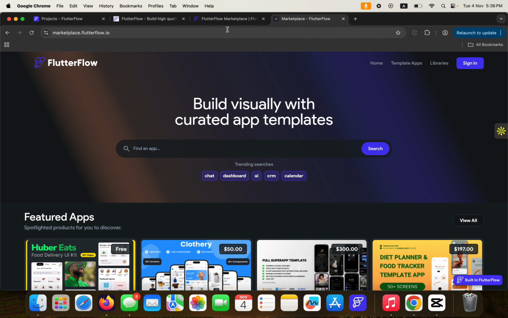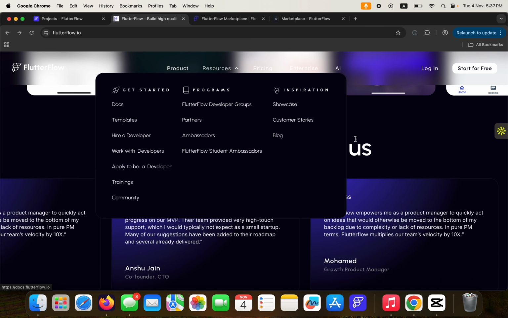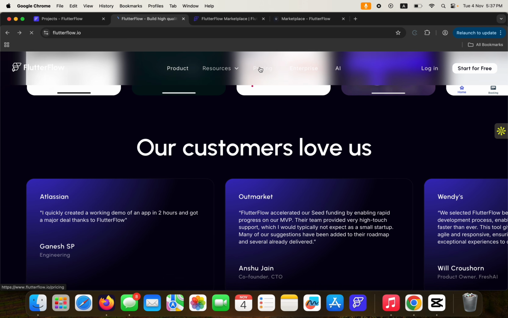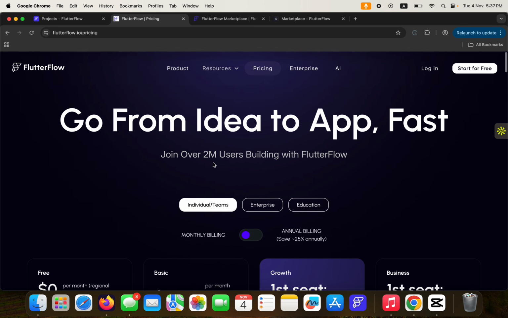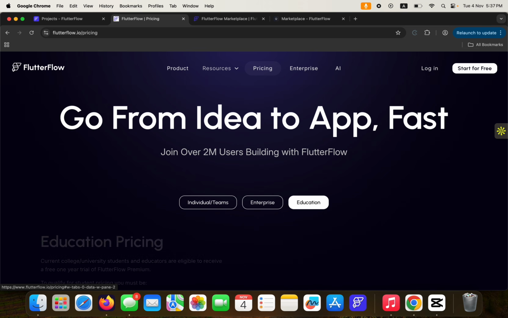Okay, so I think that's it for here. Let me go back to the main part. We've talked about most of these. What I've not talked about is the pricing. All right, so let's go to pricing real quick for someone that is new to this particular technology. Now, if you come over here, you get to see the individual and teams plan. You see enterprise, see education plan.